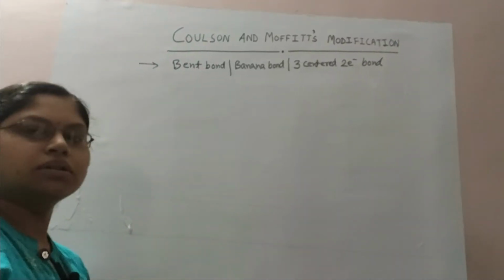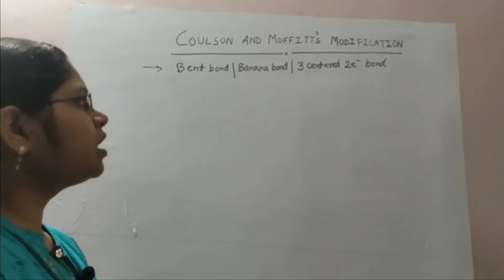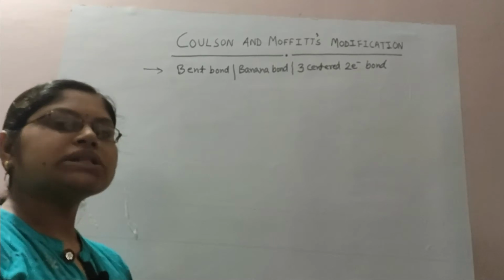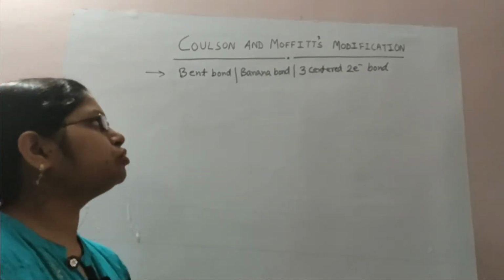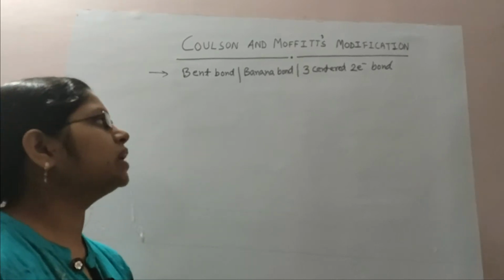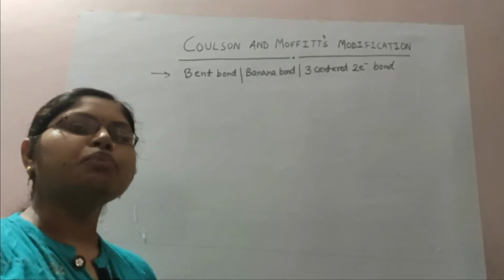All these names are interchangeable and can be used only for Coulson and Moffat's modification.